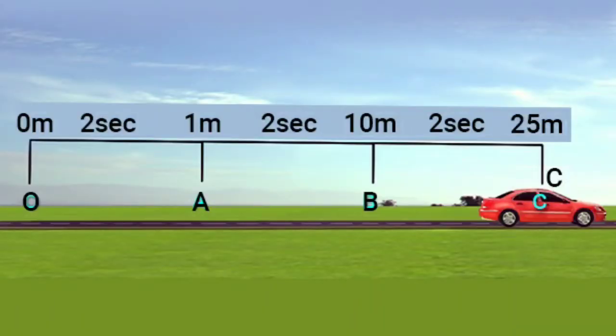A car is moving from O to C through A and B. From O to A it is moving 1 meter in 2 seconds, from A to B it is moving 10 meter in 2 seconds, and from B to C it is moving from 10 meter to 25 meter in 2 seconds. There are no equal distances, but the time is the same. Equal intervals of time are given, but there are unequal distances. So this is an example for non-uniform motion.